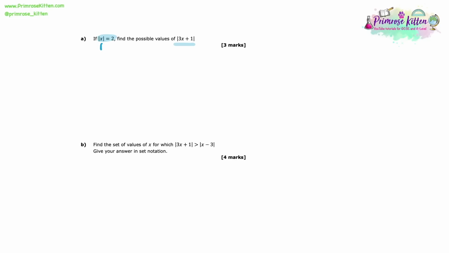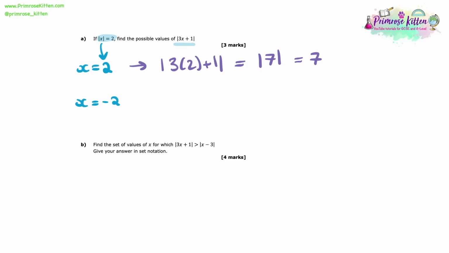So if the modulus of x is equal to 2, then we have two options of what x could be. x could be equal to 2, and x could be equal to minus 2. So what we need to do is to substitute these one at a time into mod 3x plus 1. So if we do the modulus of 3 times 2 plus 1, then we end up getting a modulus of 7, which is simply 7.